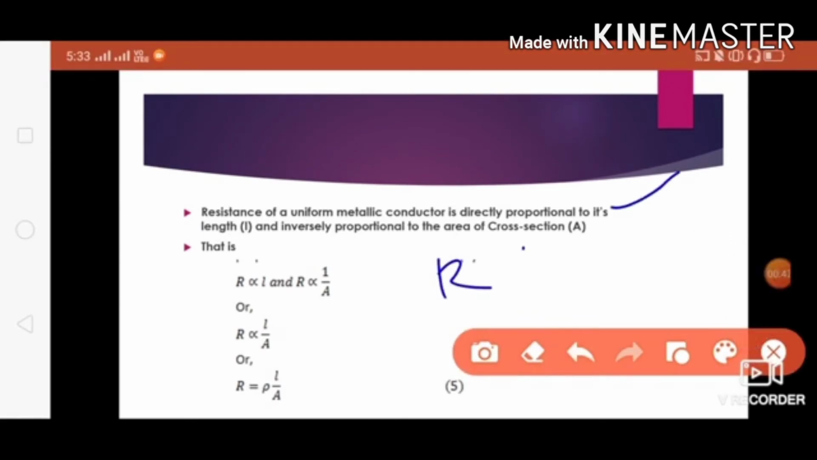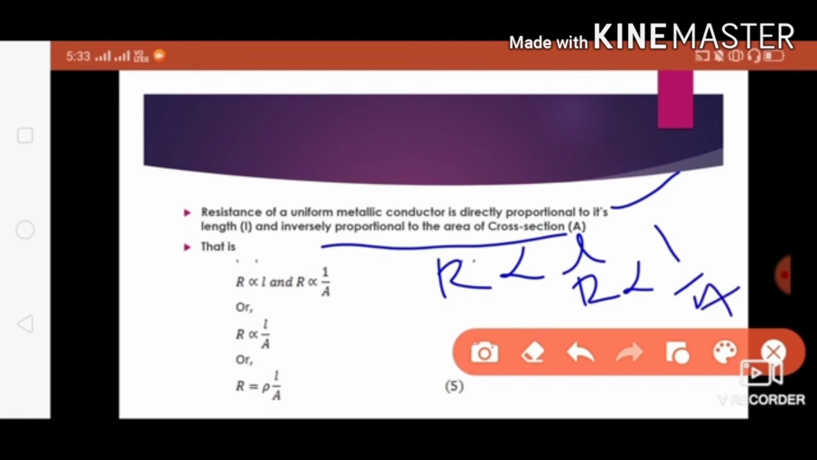So R is directly proportional to L, and inversely proportional to the area of cross section, A. So when you combine these, resistance is directly proportional to the length of a conductor and inversely proportional to the area of cross section. R is directly proportional to L and R is inversely proportional to A.